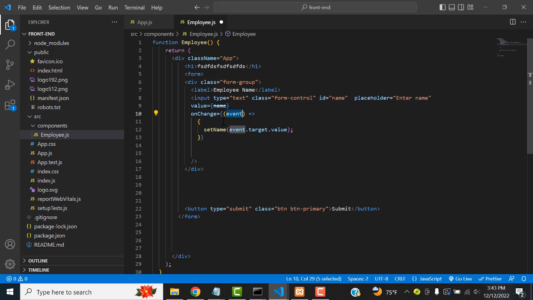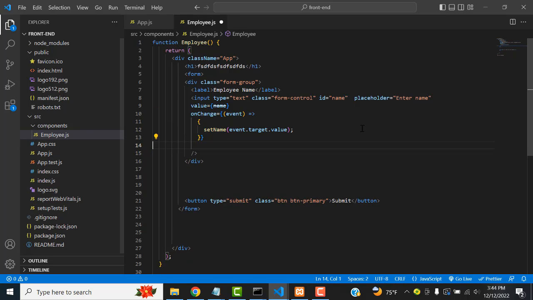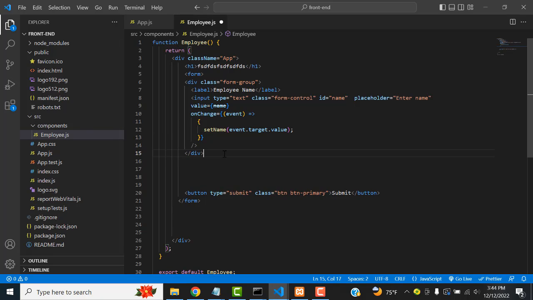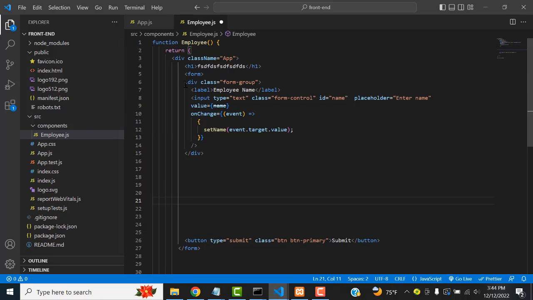On change event, here we have to create the method, the state. This is the state we have created, set name. So what I did here is, whatever name you type in this text field, when you fill the form and type the name, this name will be passed into this value, right? It will be set into the set name, right? So all these things we will create. Okay, don't worry about that. Now same thing I have to do.